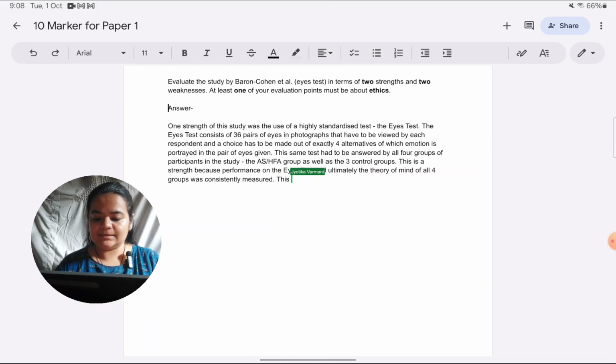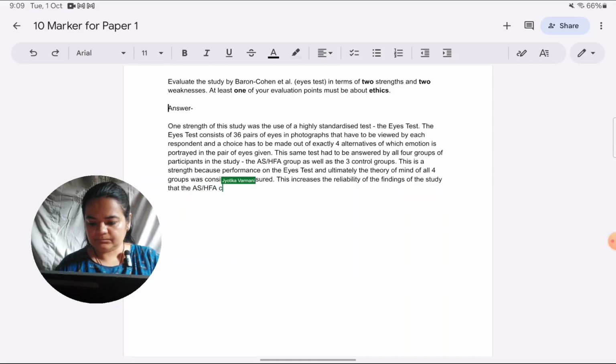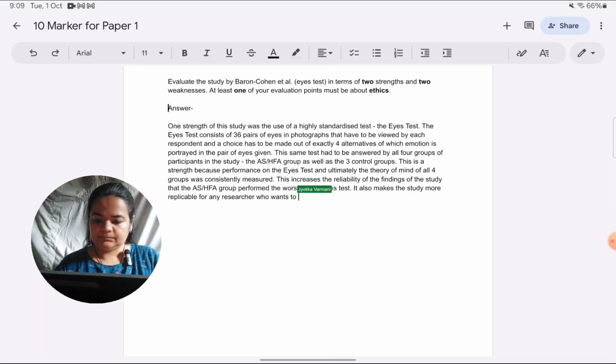So this increases the reliability of the findings of the study, that the AS-HFA group performed worse on the ICE test. It also makes the study more replicable for any researcher who wants to conduct a similar study in future.